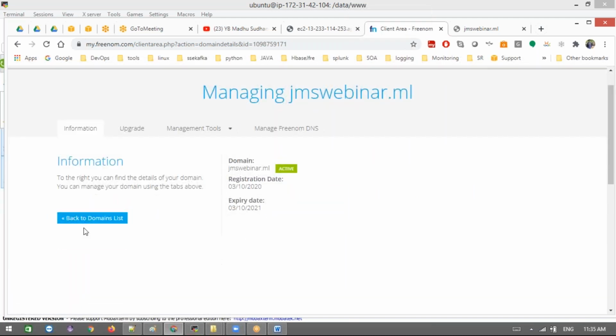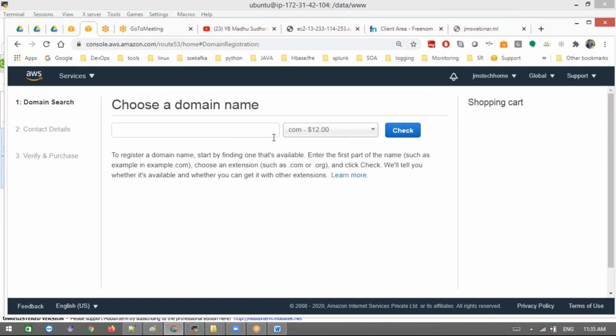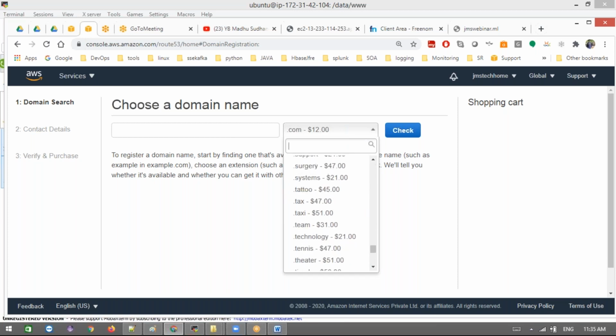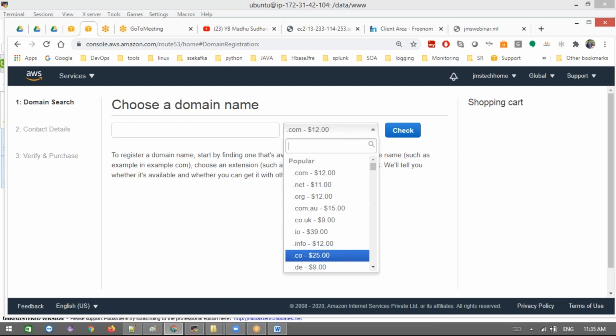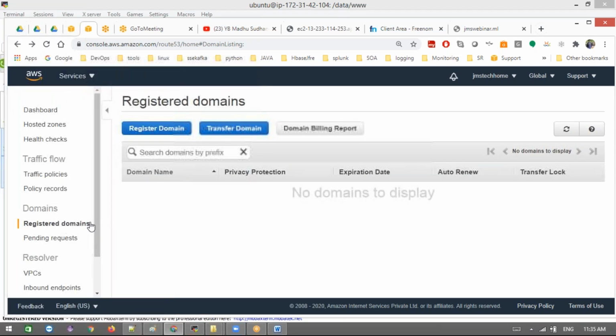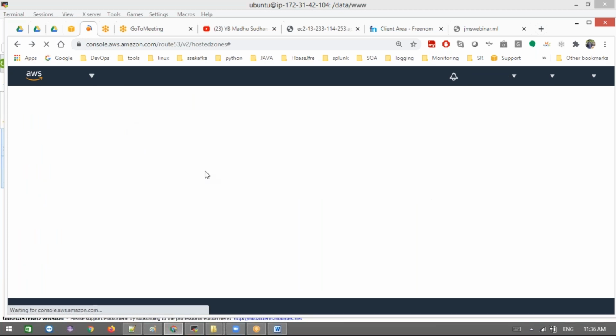Now these are the domains you created, and then go to your Route 53 here. No, I don't want to buy here. Like this, whichever type of domain you want, you can go here. These are all the domains we can buy here, but I don't want to. Instead of this, I'll go for hosted zones. I already have a domain. I'm going to integrate my third-party domain into my AWS Route 53.